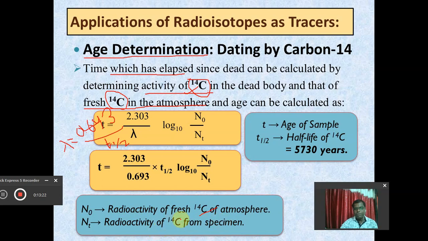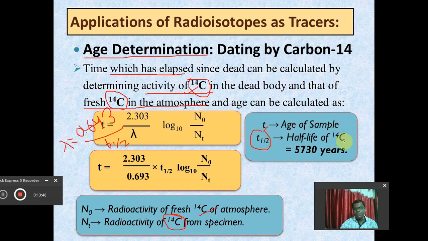Definitely the activity of this C14 is going to decrease with time, because it shows disintegration in the dead body of the organism, or the dead body of the particular animals or plants. This t is the time to be calculated, it is the age of the sample. And t suffix 1 by 2 is the half-life of C14.